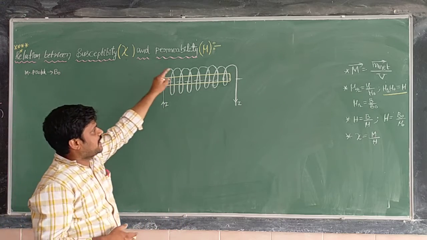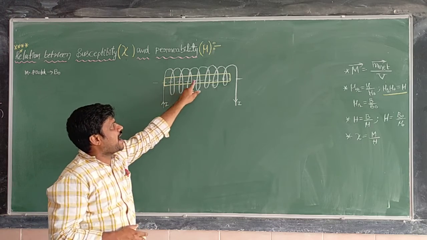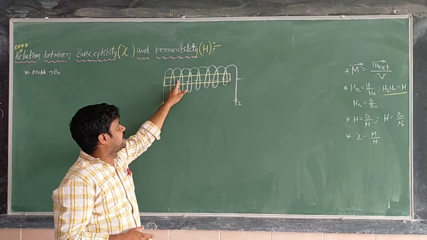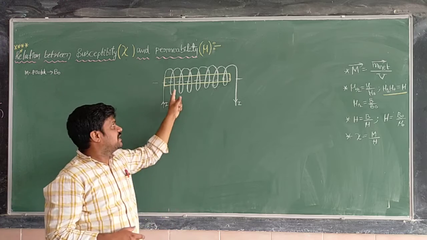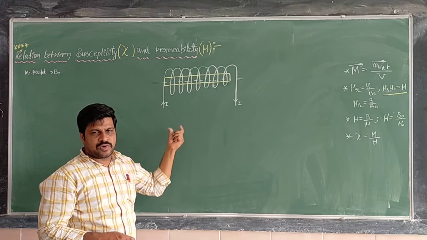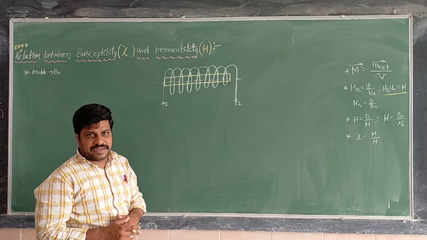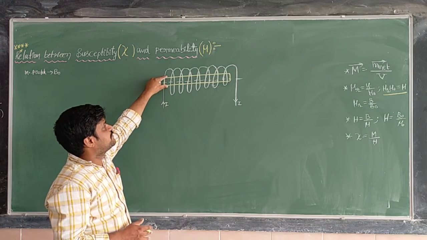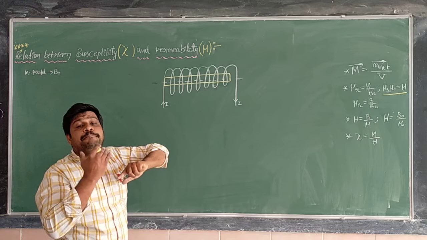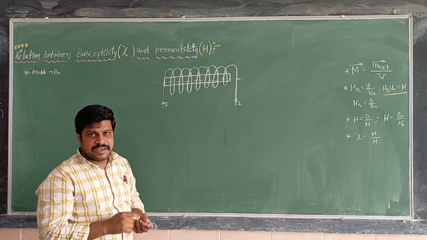Within this B naught magnetic field, here I have placed a material or substance like this. The yellow color material is the substance. When it is placed inside a magnetic field, this material gets magnetized.